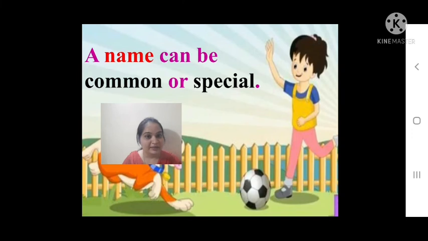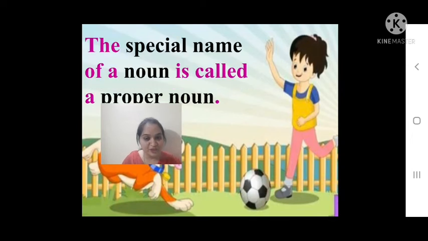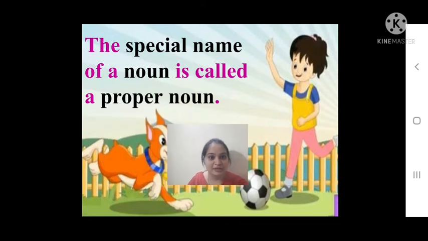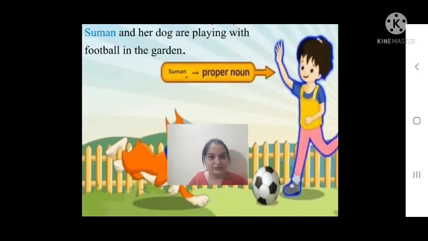So a name can either be common or it can be special. So the special name of a noun is called a proper noun. If you see the same sentence, Suman and her dog are playing with football in the garden. Here Suman is a proper name of the girl.